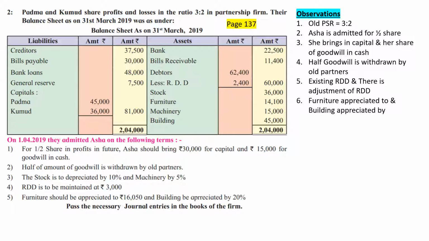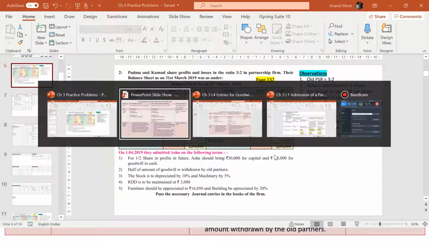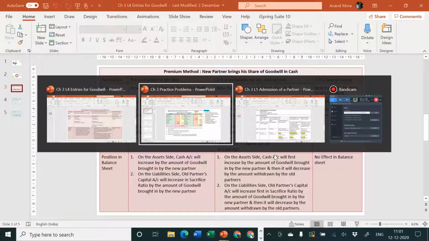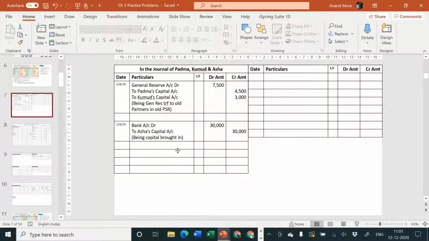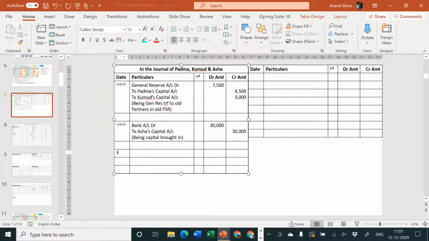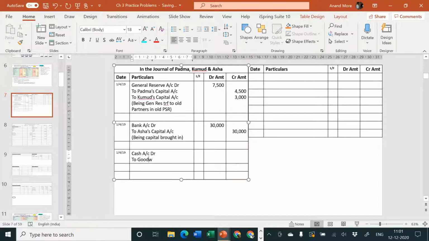Okay, so let me consider now the entry. Entry is cash account debit to goodwill account. Amount is 15,000, being goodwill brought in cash.